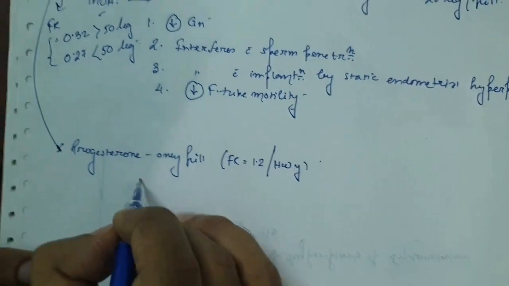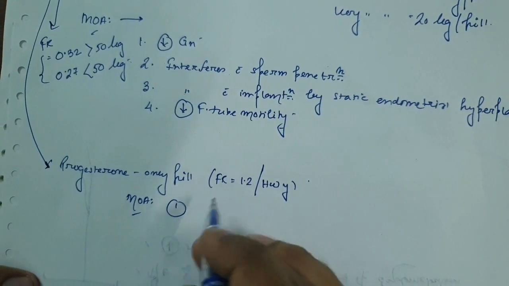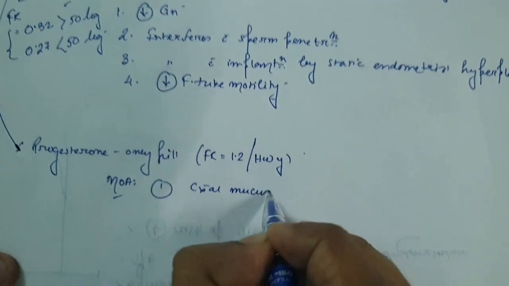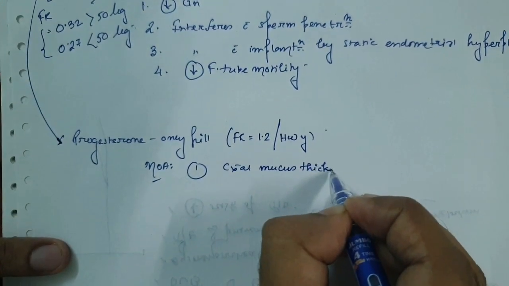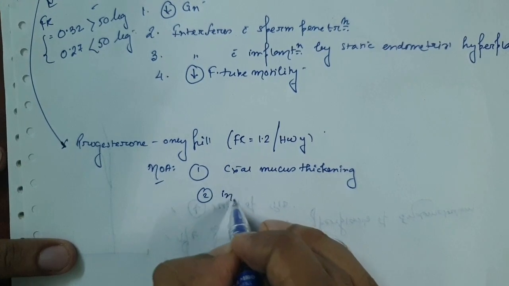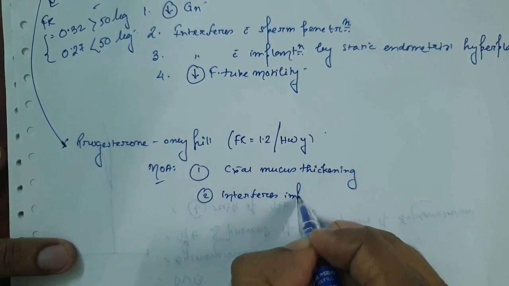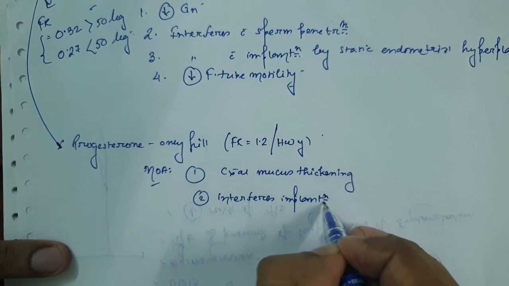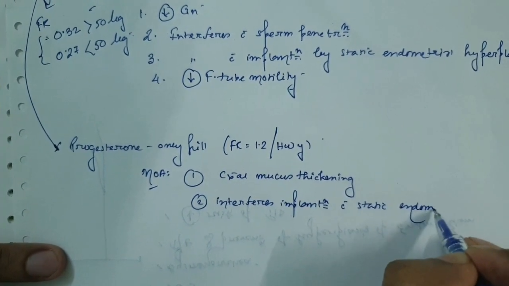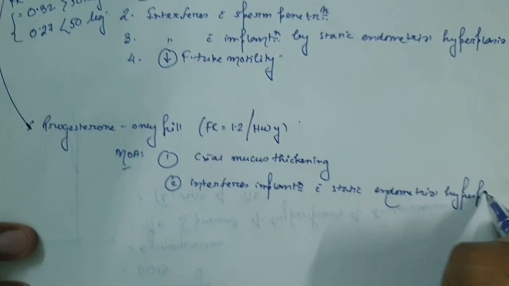Now progesterone only pill acts by the mechanism of action: number 1 is cervical mucus thickening, and number 2 is it interferes with the implantation process with static endometrial hyperplasia.